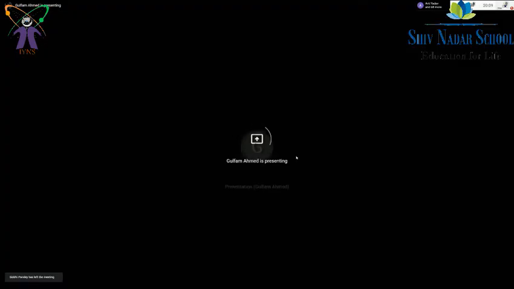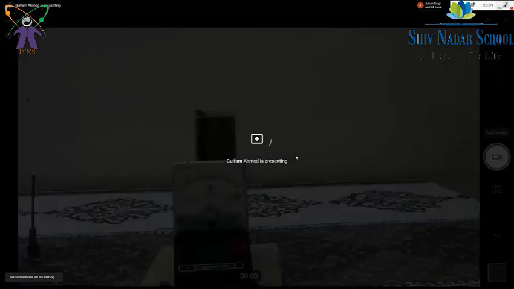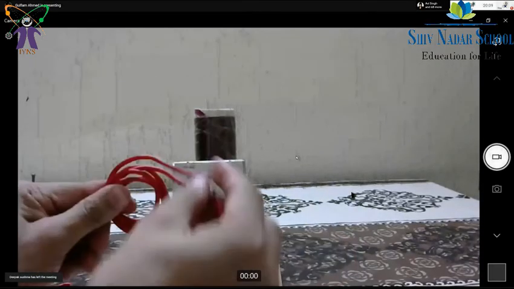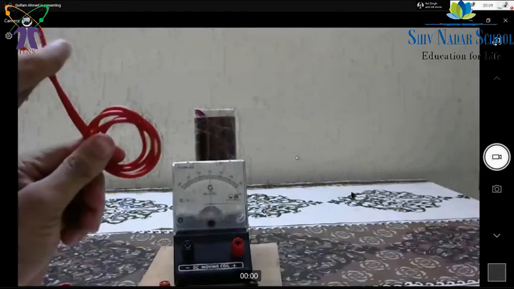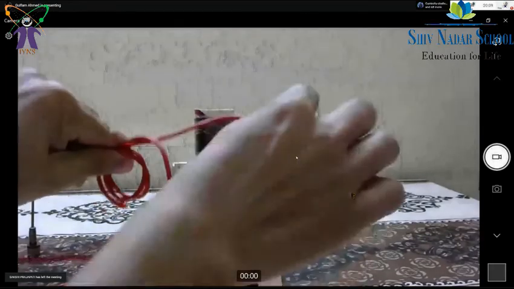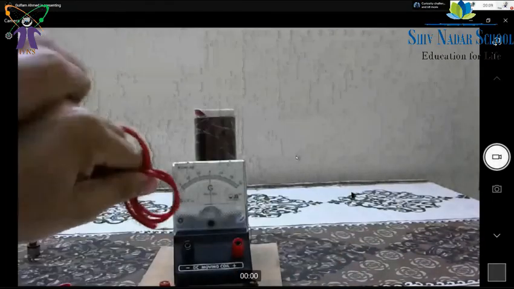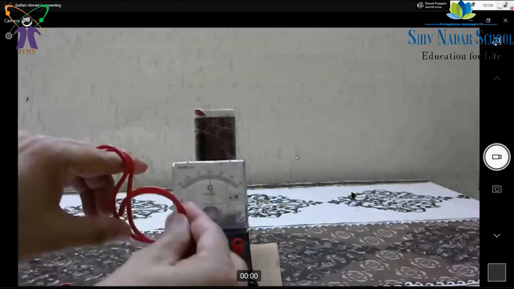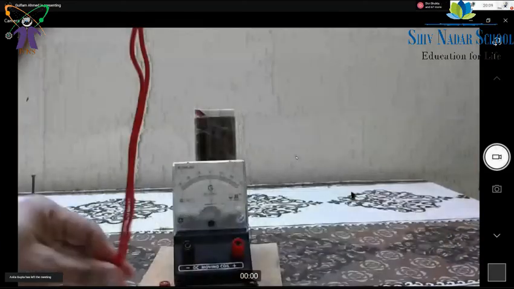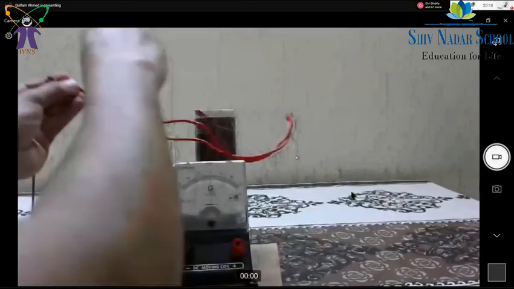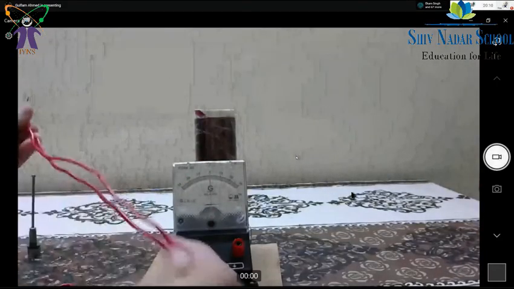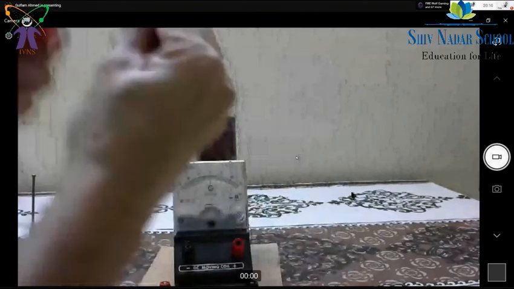So the screen is there for everyone, I think. Yes, sir. Okay, so now I am just unwinding it. You see this. Earlier he just made one wire wound. Now what he did, he took two wires and wound them. So two parallel wires were there. Interesting. Two wires, and then this one single wire, I wrapped it up in that way, and then I prepared a coil